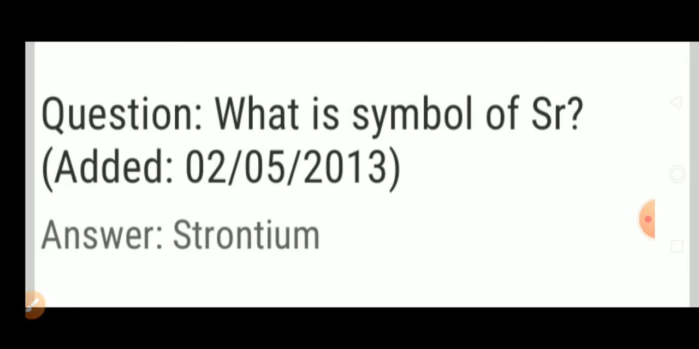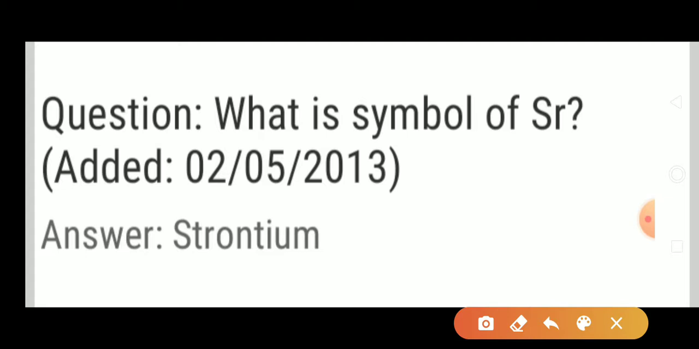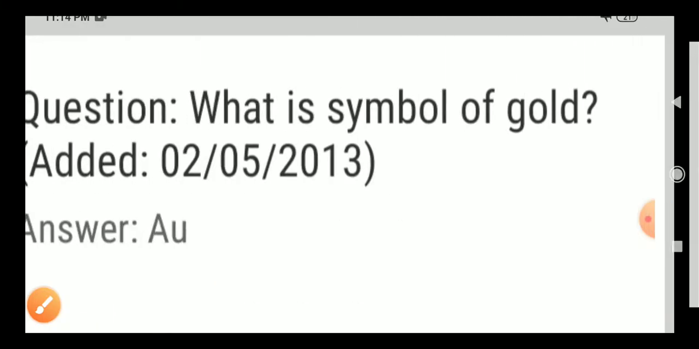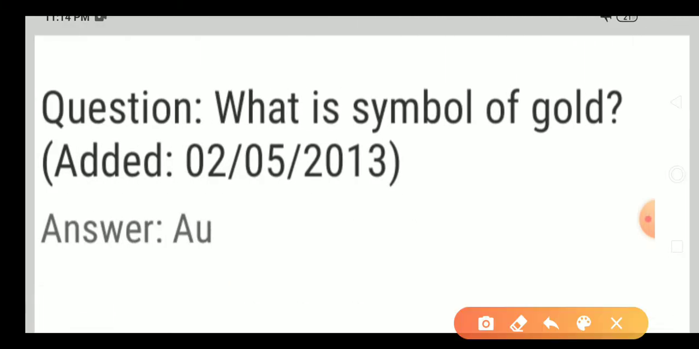Next question. What is the symbol of strontium? Here the question should be, what is the symbol of strontium? Answer is Sr. Symbol of strontium is Sr. Next one. What is the symbol of gold? Symbol of gold is Au. Au indicates aurum. Aurum is the Latin name of gold.